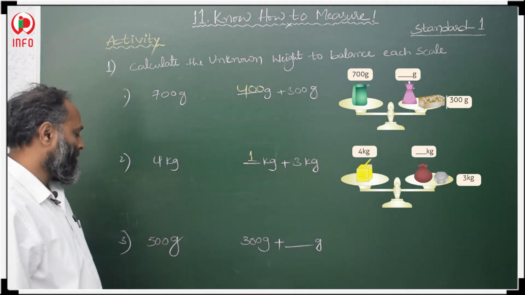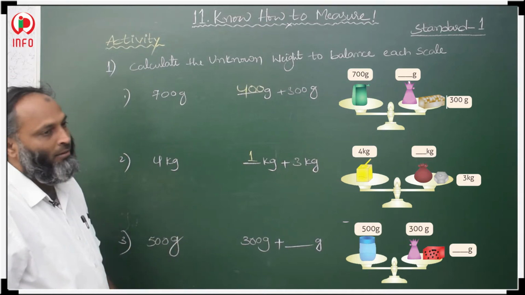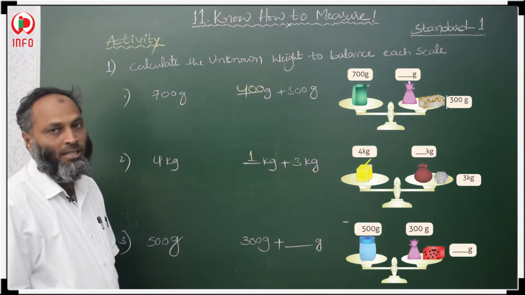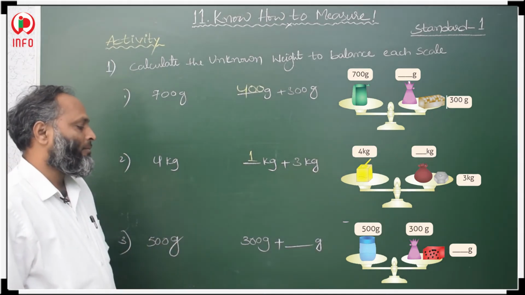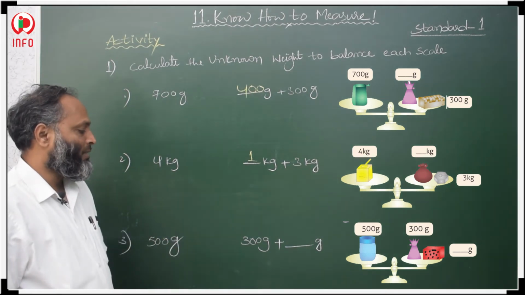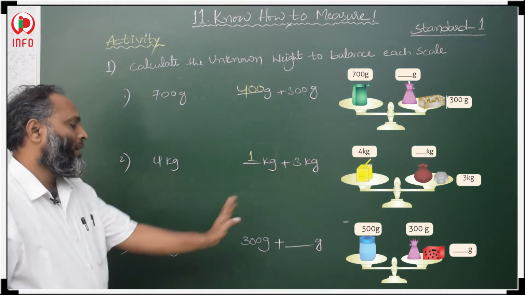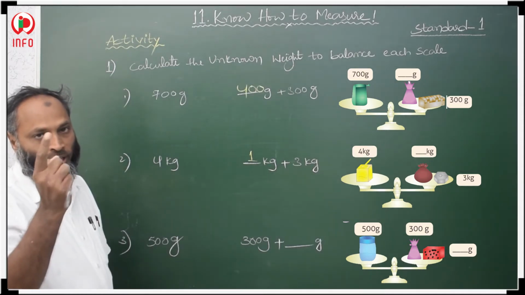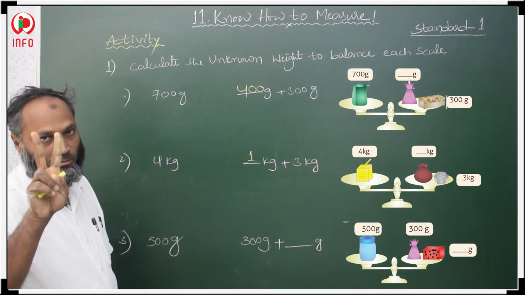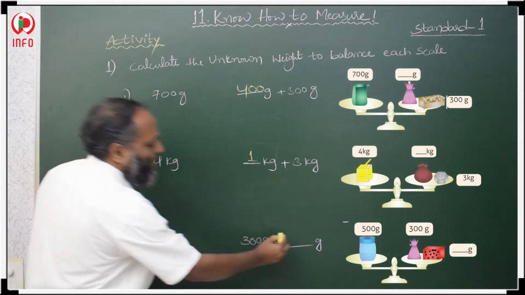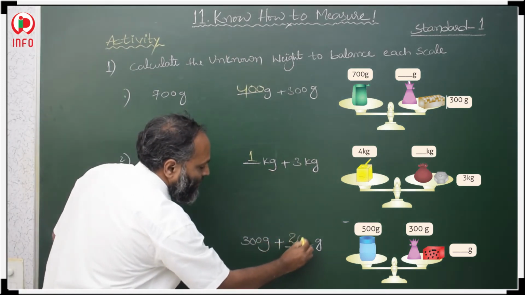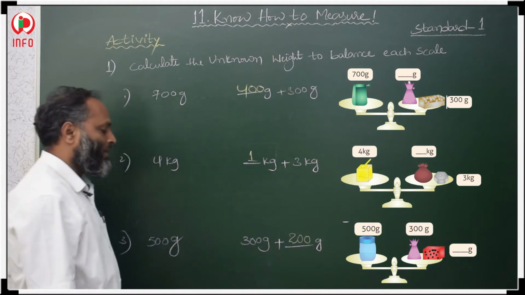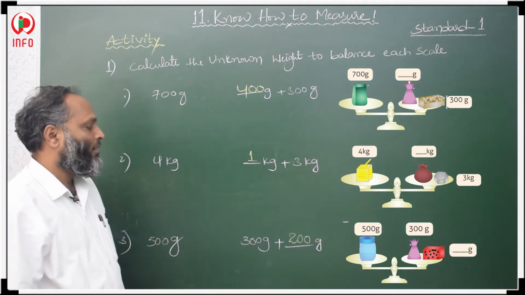In the third question, see here, on the left side pan a total of 500 gram weight is given. On the right side pan, one known weight is given, 300 gram. How many more grams do we add to make it 500? 300, 400 grams, 500 grams. It means 200 grams more. So that unknown weight is 200 grams. In this way we equate the grams.